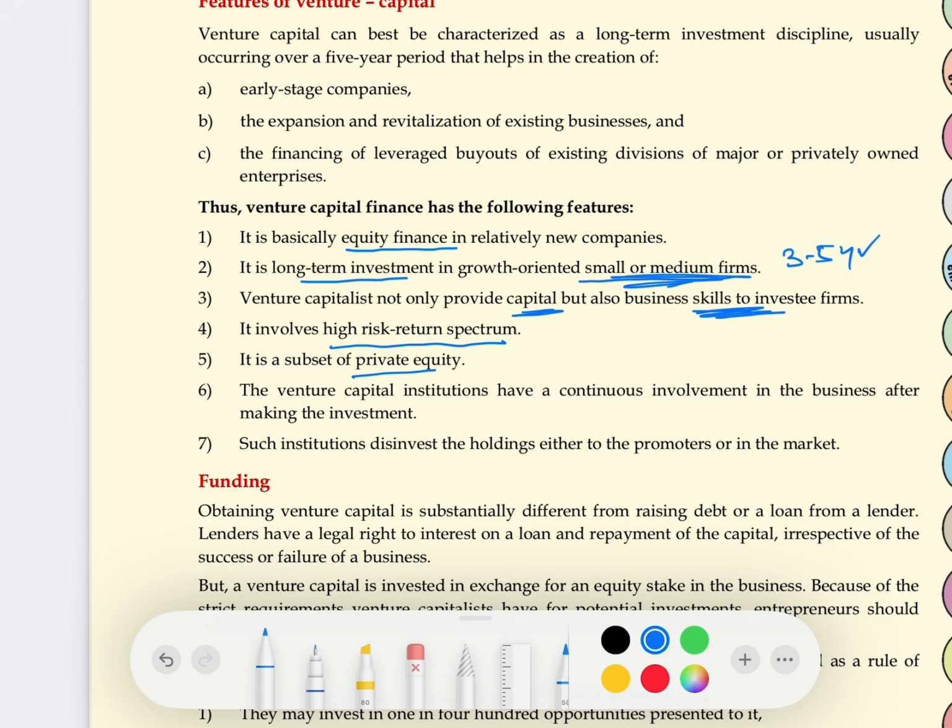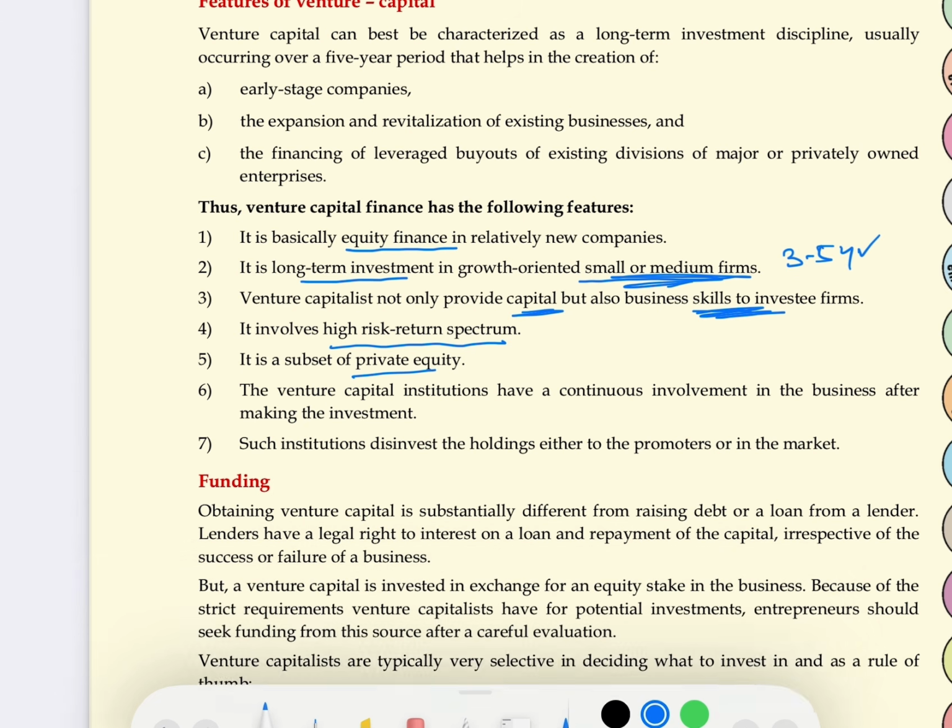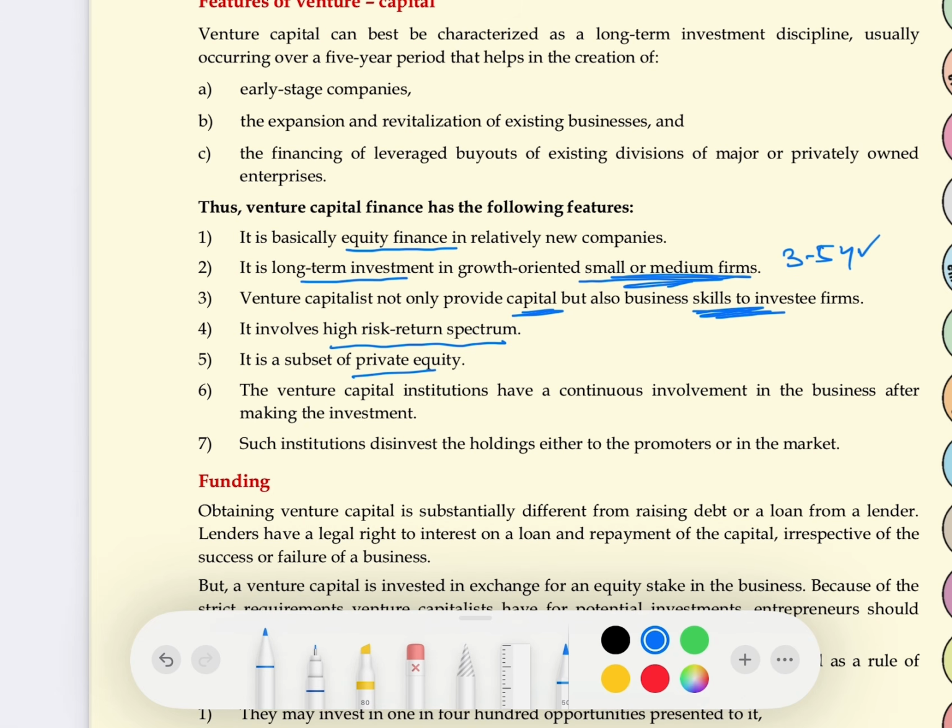Private equity means it is part of my ownership. Let's say I am the owner of the business and I come to you, you are the venture capital. What I'll give you in return of your money, I'll give you the part of my equity, my ownership. So it is a subset of private equity which I'll give to the venture capital. So venture capital is a subset of private equity.